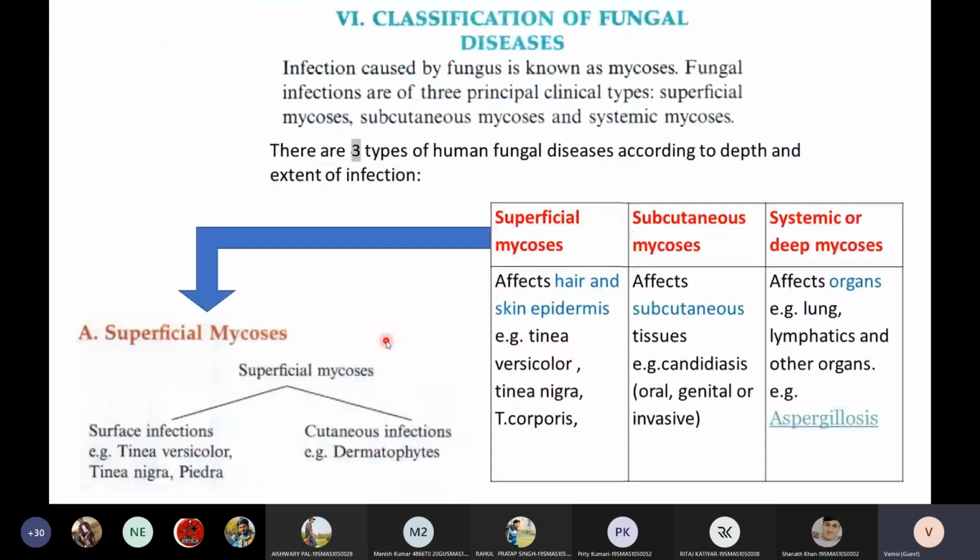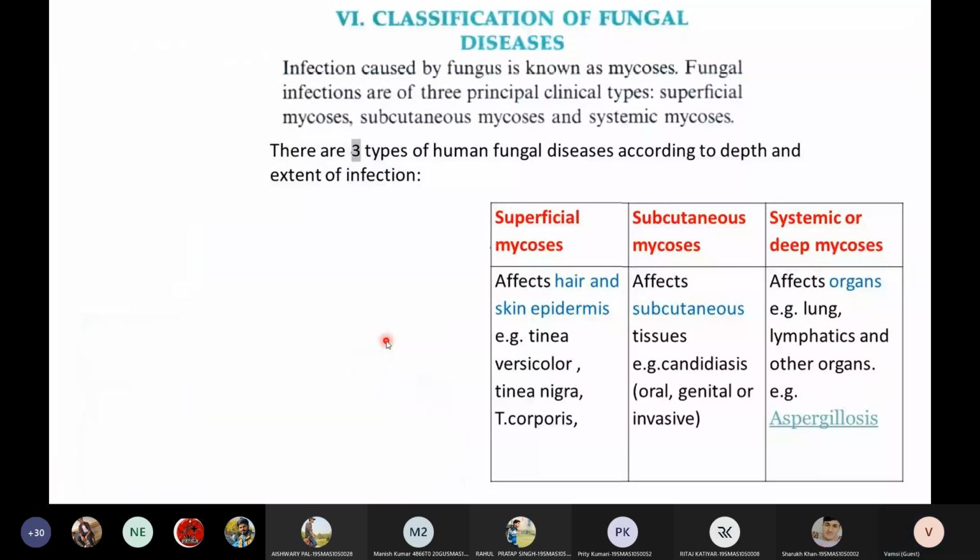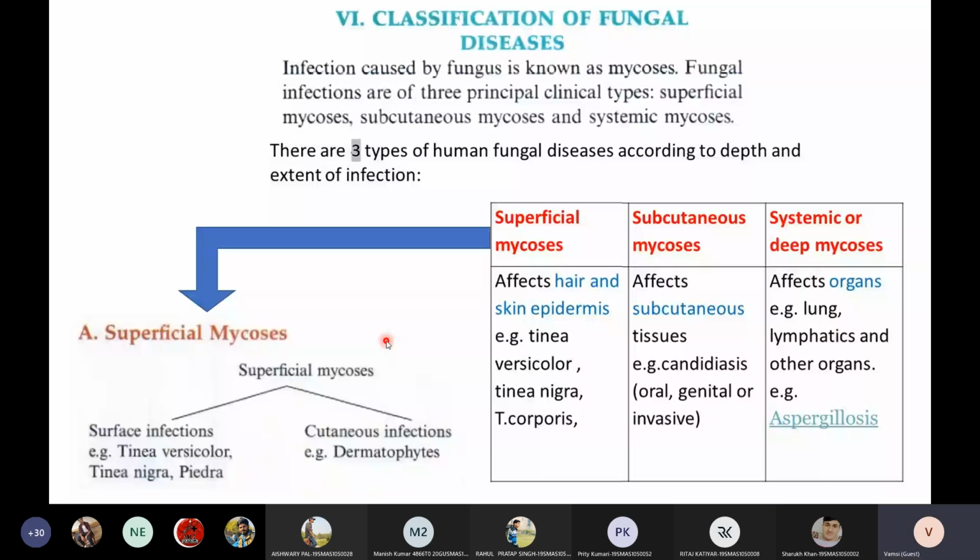Fine. So now I will move on to the first mycosis, which is superficial mycosis. By now we have finished unit 1. This is the syllabus in unit 1. Then we can proceed to the second unit. In the second unit, what they have given is types of superficial infections, types of subcutaneous infections, and types of systemic infections.